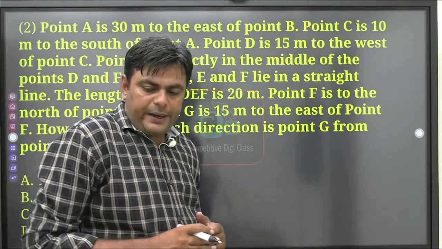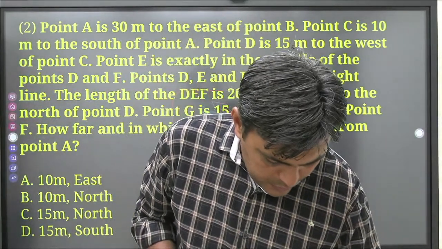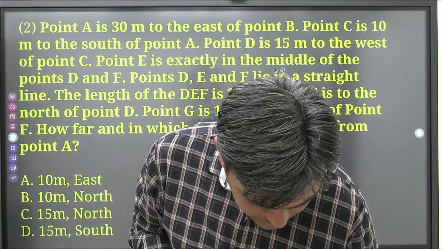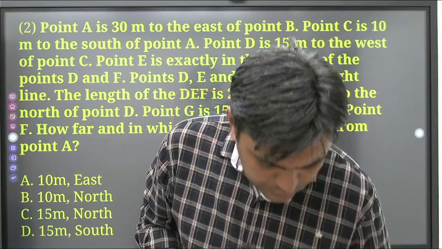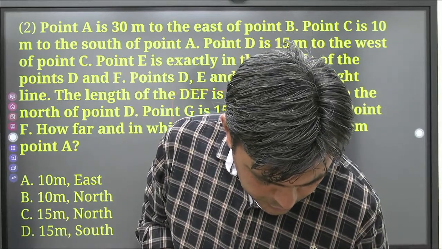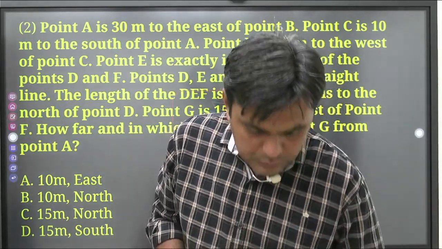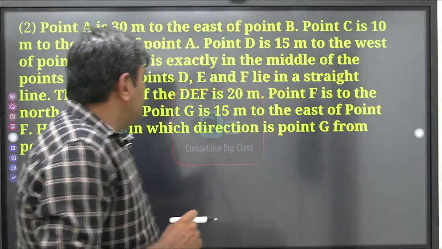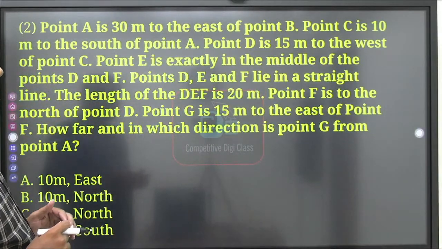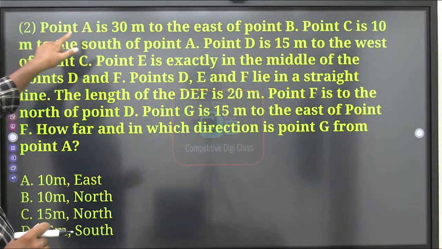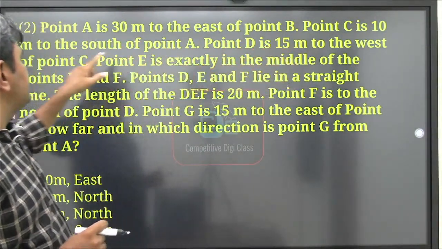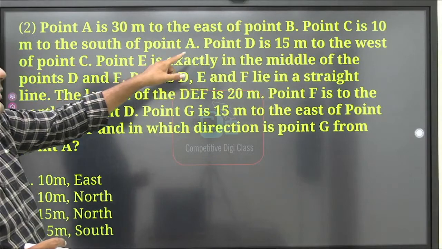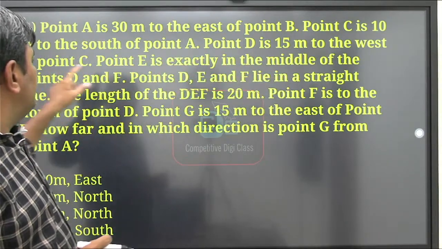Now we'll see a second question that is based on direction. What is the statement of the question? Point A is 30 meter to the east of point B. Point C is 10 meter to the south of point A. Point D is 50 meter to the west of point C.